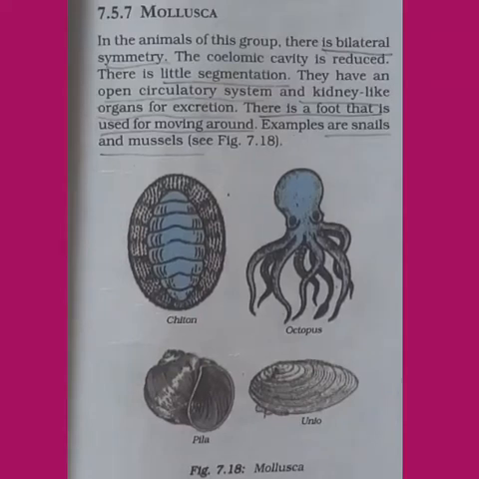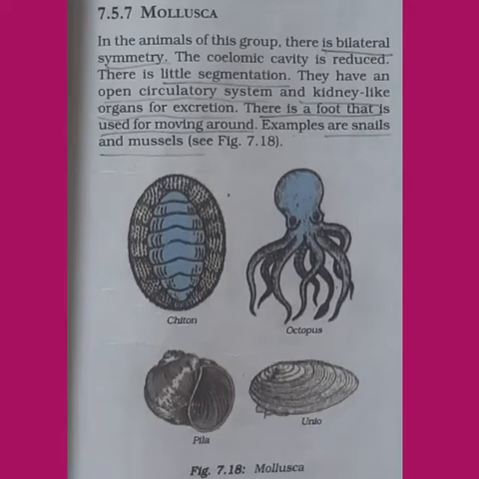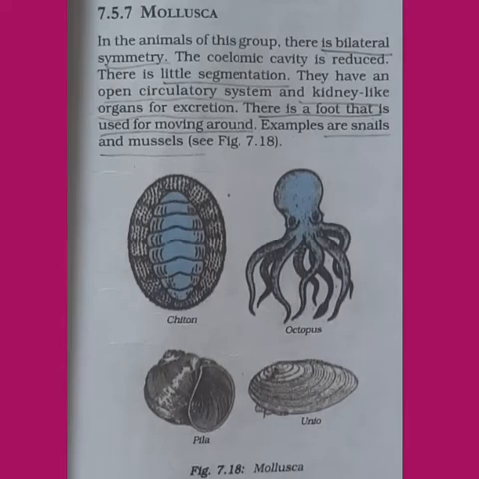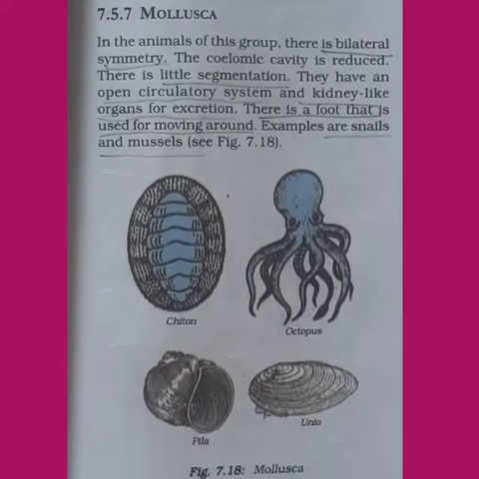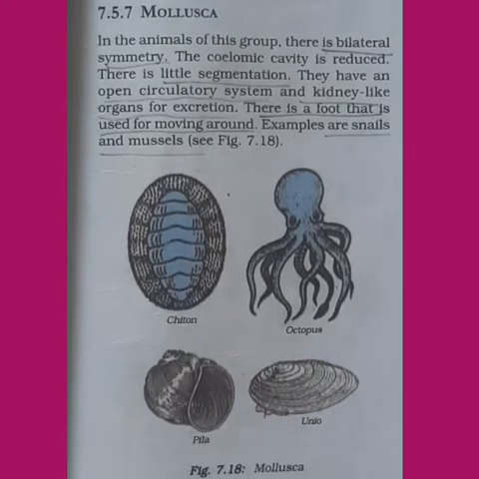Hello class, we were studying the lesson diversity in living organisms. We have already studied classification and the different kingdoms also. We have studied kingdom Plantae in detail and we have to continue studying kingdom Animalia, where we have already studied a few phyla. So, let us continue the lesson.